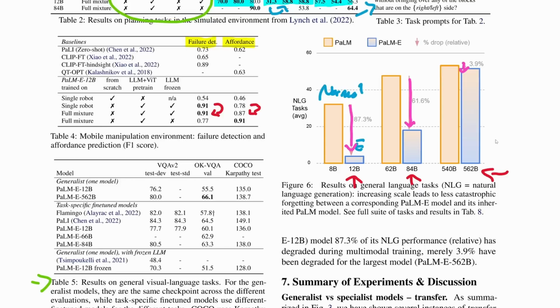I'm not sure if it's explicitly been looked at or not, but certainly it's been something I think that you could infer. So I think this is a very interesting topic, but what I think is unfortunate is that this is all they give us, and it's unclear how much training the PaLM-E models are doing. Is it just the 100 examples that gives us this almost 90% decrease in performance? Because if they're just training on like 300 examples, which is how many examples they're using, I think, from each of the robotics tasks, and they're only training for one epoch, this is a huge decrease. We should not expect this level of decrease.